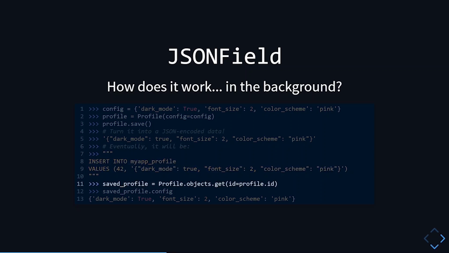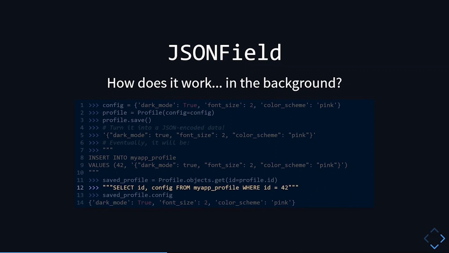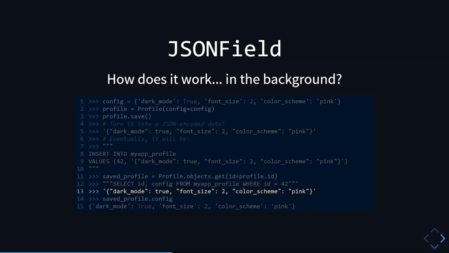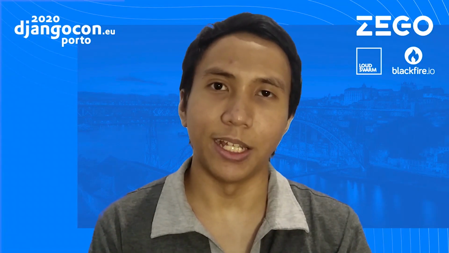And then later on, when we retrieve the object from the database, Django will issue an SQL query like this, and the database driver will return the JSON encoded data, which is a string, to Django. So we want Django to somehow convert this JSON encoded data into a Python dictionary. Now, how do we do that?